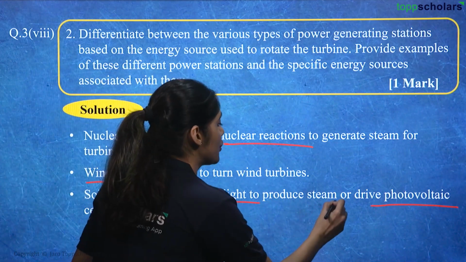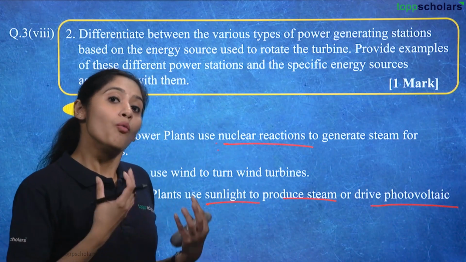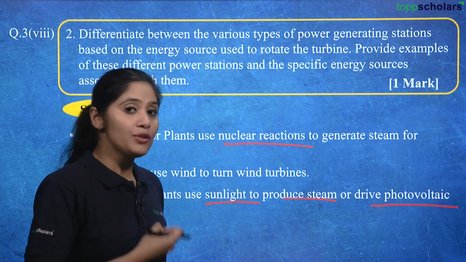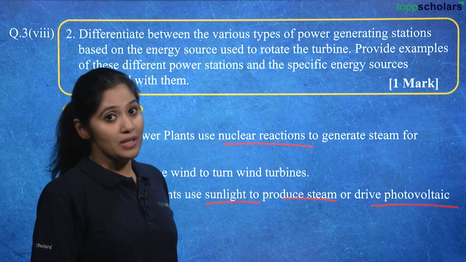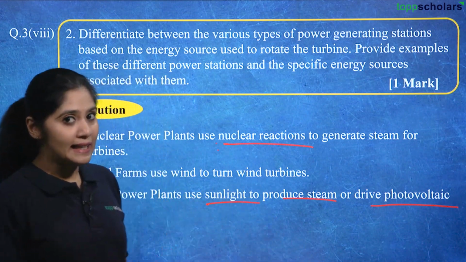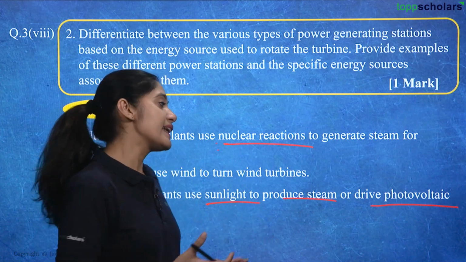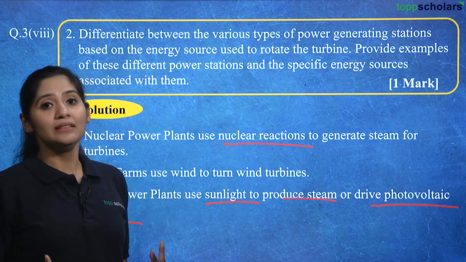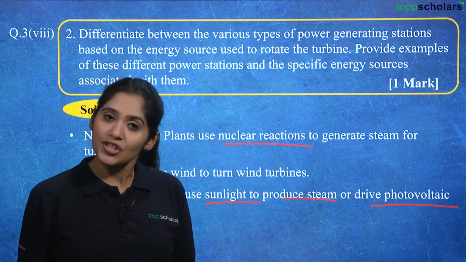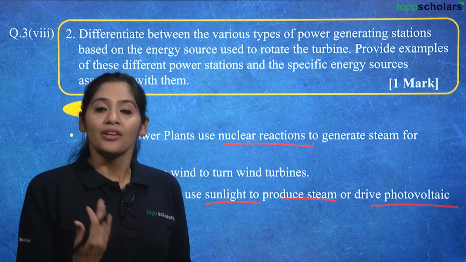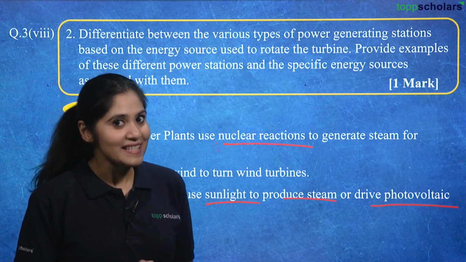So if we are producing steam, that means we are heating the water, and then using the steam the turbines run. Or else what we can do is capture the sunlight and turn it into an energy source in photovoltaic cells. That is a chemical form in which we first convert the light energy into chemical energy, and from that chemical energy we convert it into electrical energy. So I hope that is clear now.